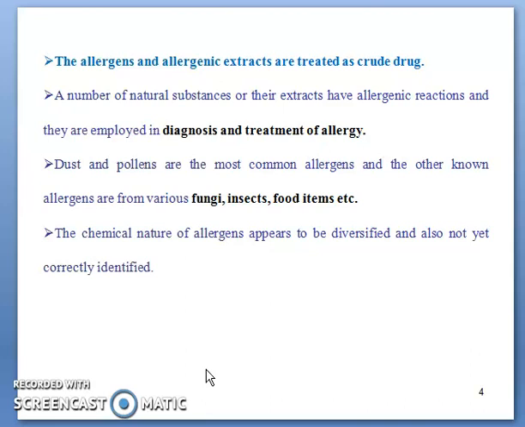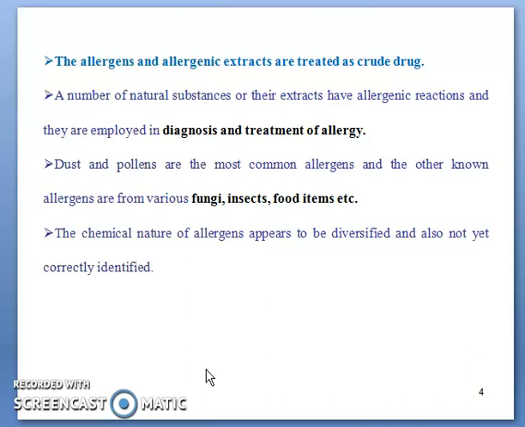Not only plant allergens, but some fungi, insects, and food items are also responsible for allergic reactions. And why is it important to study allergenic extracts? Because if we know the causative component for that allergy, then that compound can be prepared in a drug form so that it can be injected into a person to test the type of allergy.